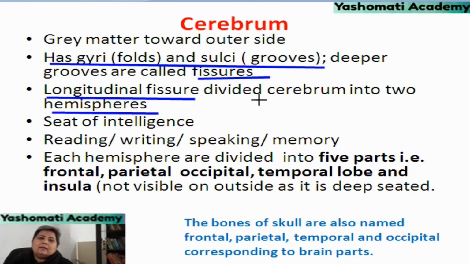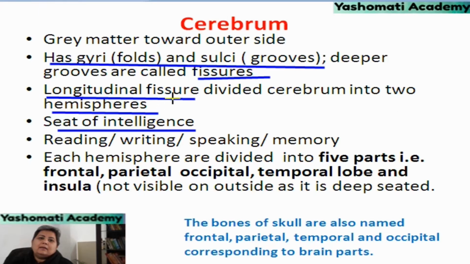It is very important to study the cerebrum because the cerebrum is the seat of intelligence. So all cognitive functions related to mental capabilities, memory, understanding and complex functions are located in the cerebrum. From the educational point of view also, we should know that reading, writing and speaking, which are related to language learning abilities, are also located in the cerebrum. Another very important function, the storage of memory, is also located in the cerebrum.